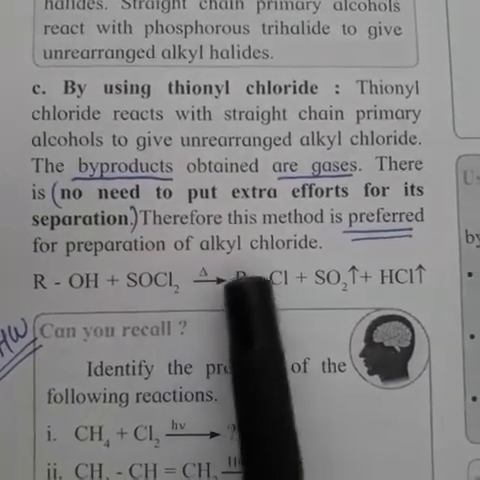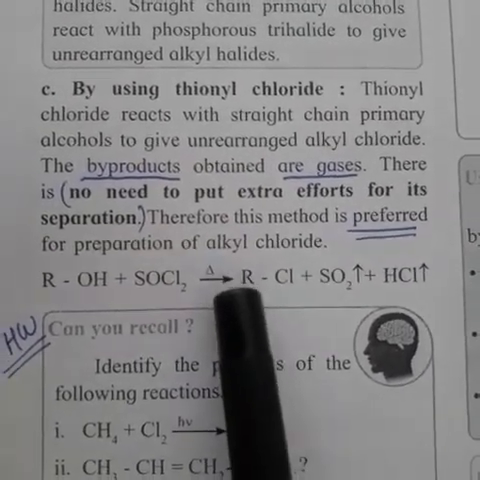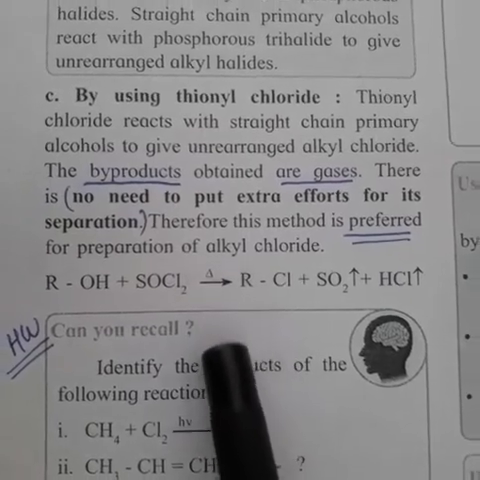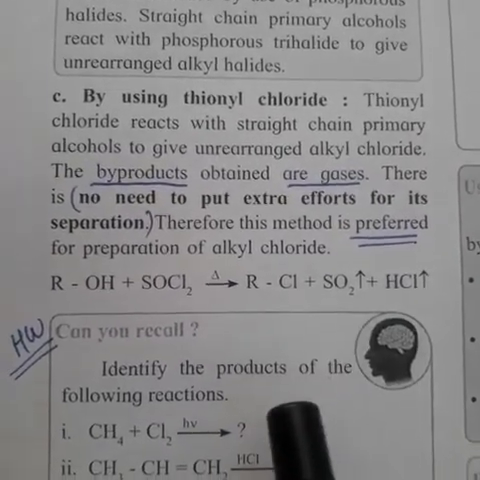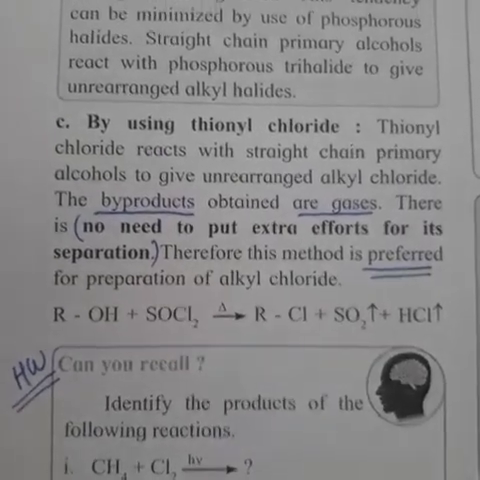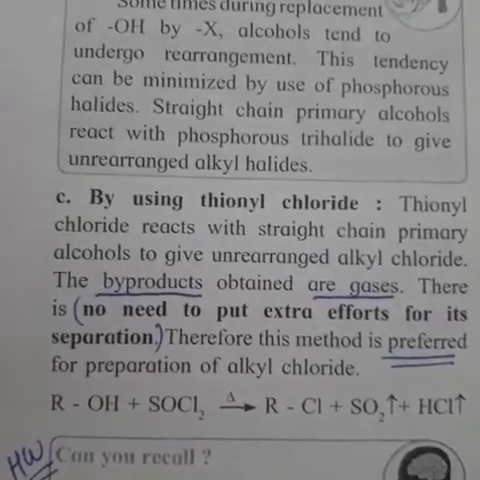In the old book there was pyridine, but in the new book they have not mentioned pyridine here. So this is the first method of preparation, conversion of alcohol into alkyl halide.